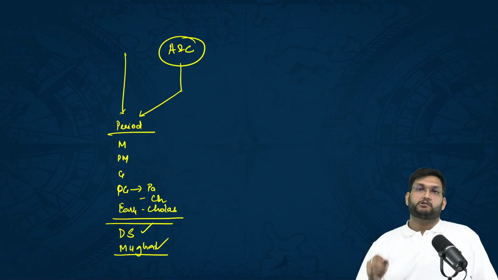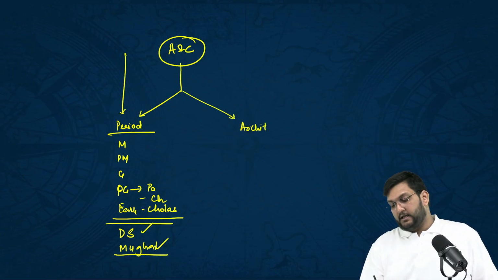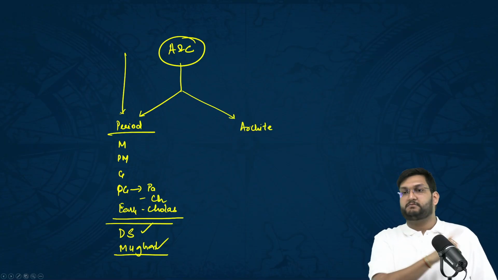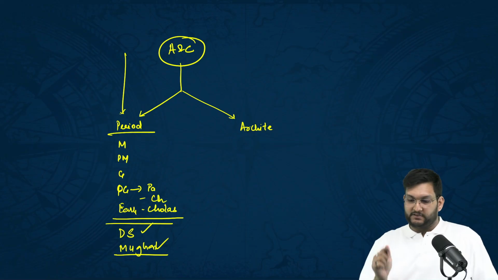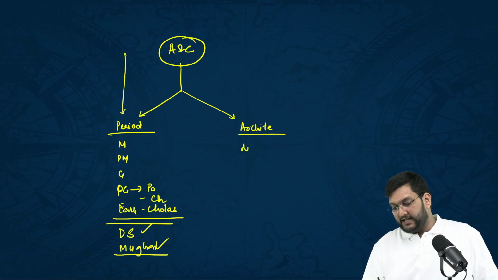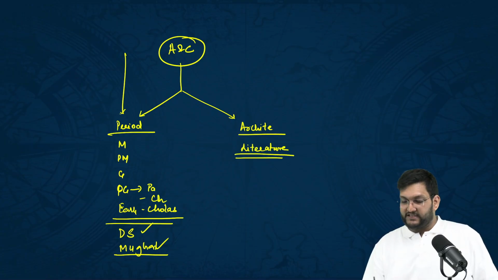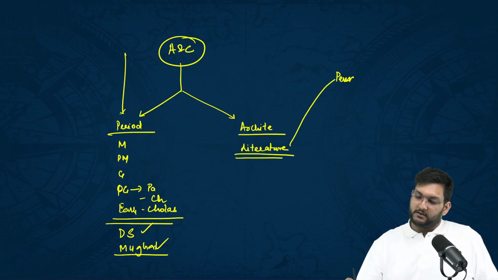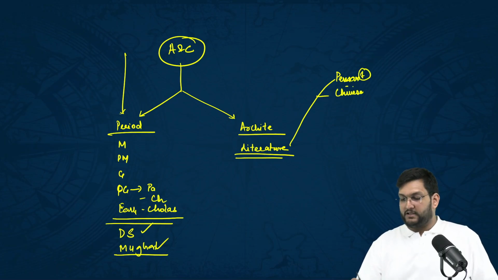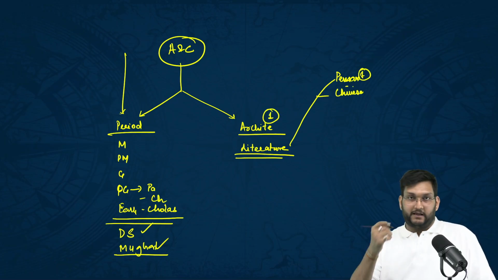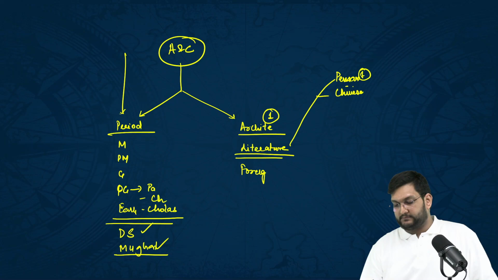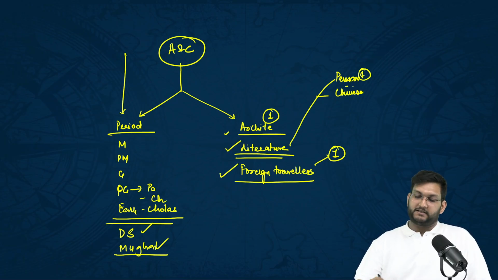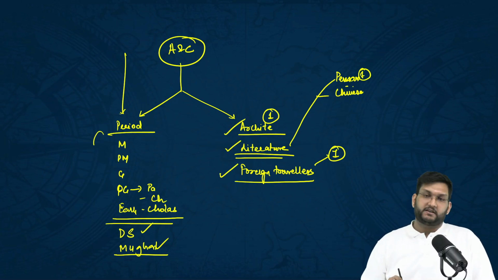Previously, we also had questions on architecture. The architecture will come because it is mentioned in the examination syllabus itself. Literature again can come, and we have seen questions on Persian and Chinese sources. One question came here, one question came here. We have also seen questions on foreign travelers. So if I had to concentrate on, I would concentrate on foreign travelers, literature, architecture, period specific history.